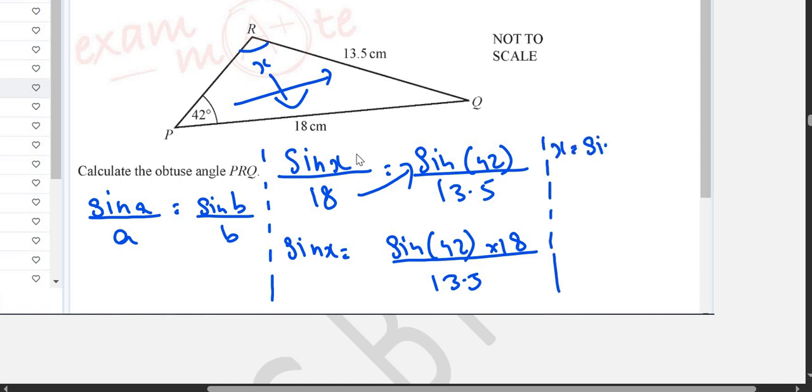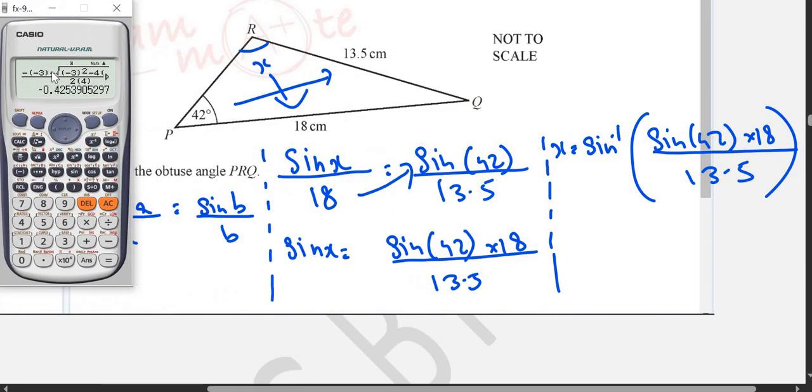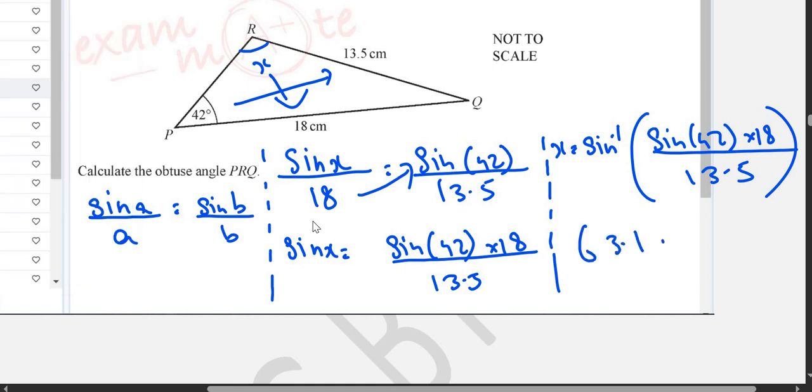x is equal to sine inverse of sine 42 multiplied by 18 upon 13.5. This is further trigonometry, the sine law. Let me put everything in the calculator. Sine inverse, sine 42 multiplied by 18 upon 13.5. So you get 63.14, so you can write 63.1.